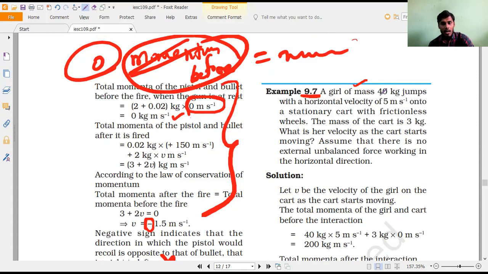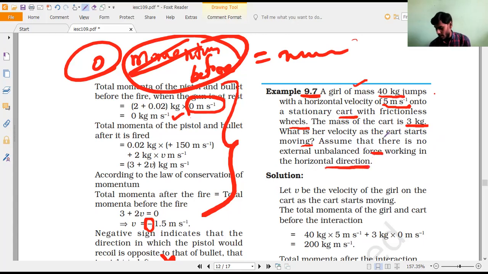A girl of mass how much? 40 kg jumps with a horizontal velocity of how much? 5 meter per second onto a stationary cart with frictionless wheels. Frictionless wheel means no frictional force is present. So the mass of the cart is 3 kg. What is her velocity as the cart starts moving? Assume that there is no external unbalanced force working in the horizontal direction.